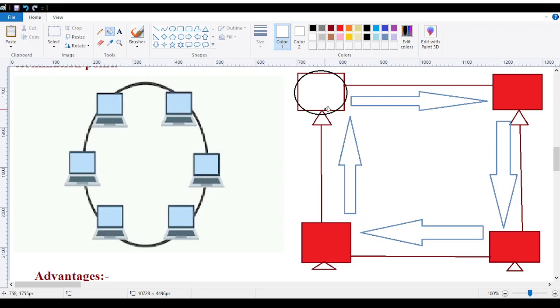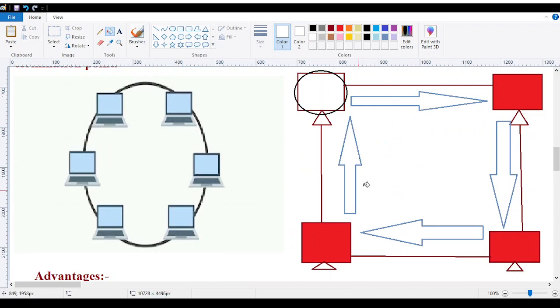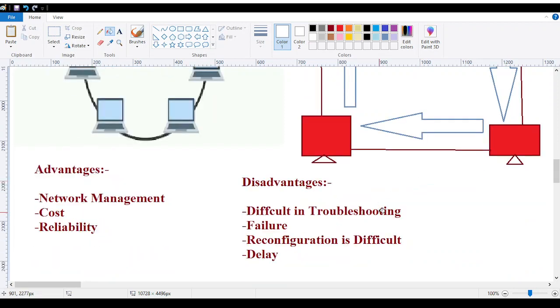If I encounter this problem over here, all the network depends upon each other, so my whole network will be in the off state. So I will run into failure. And if my whole network is in the off state, then it is quite difficult for me to find out from where the problem is actually arising. That is the difficulty in troubleshooting.